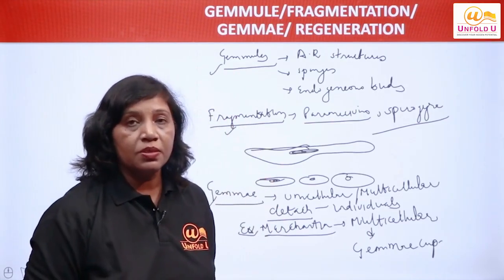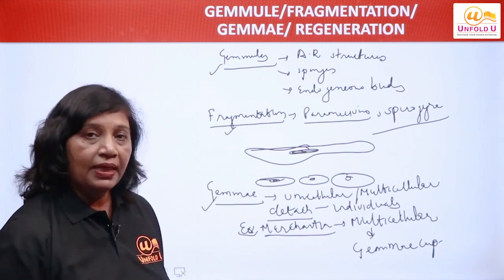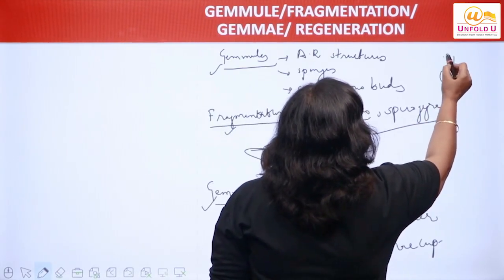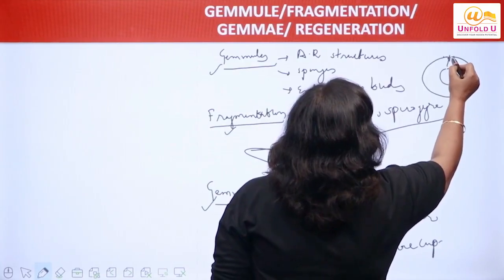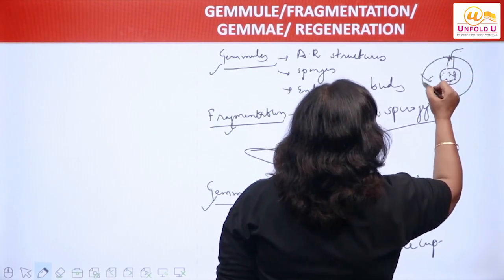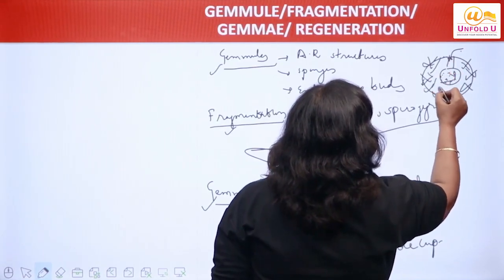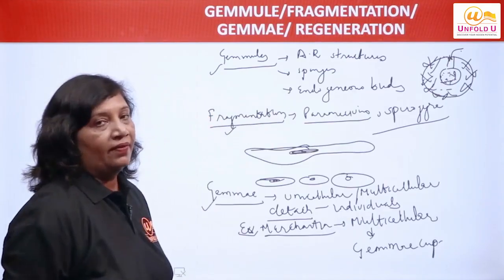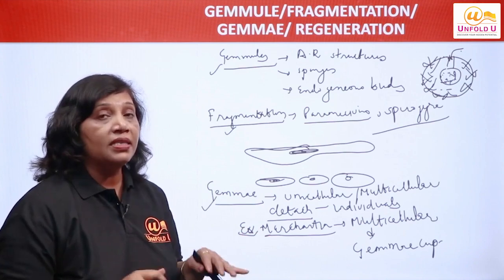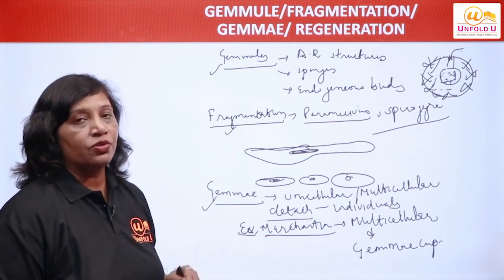Gemules, what are they? Endogenous buds. We find them commonly in Spongilla. I have explained the structure before, right? They are rounded structures having a protective shell and a micropyle above. And this is a mass of cells which is called archeocytes. And this protective shell has spicules around itself, forming a protective shell, right? Fragmentation: the organism divides itself into small pieces or fragments. Each fragment is capable of giving rise to a new individual.